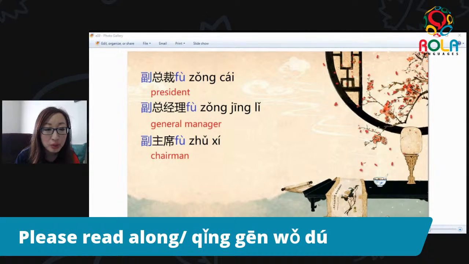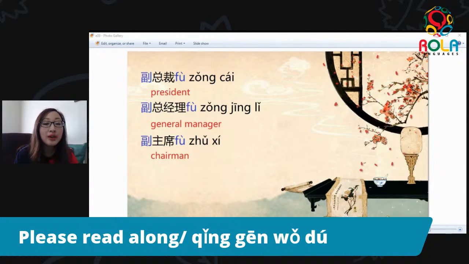And then we have this word 总经理. 总经理 means general manager, as you may have guessed. If you want to just say manager, it is 经理. So if we say 副总经理, it means the deputy general manager for a company. For those who are here to learn Mandarin for business reasons, this is something too good to pocket.